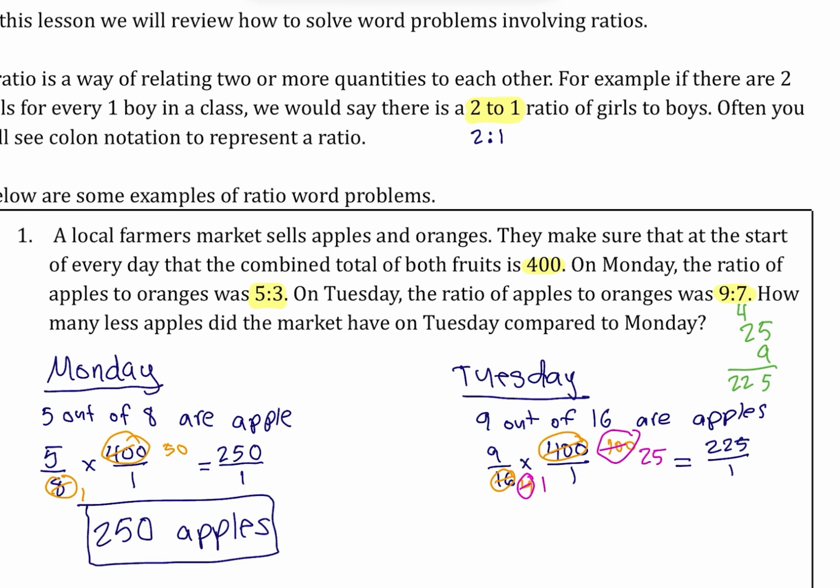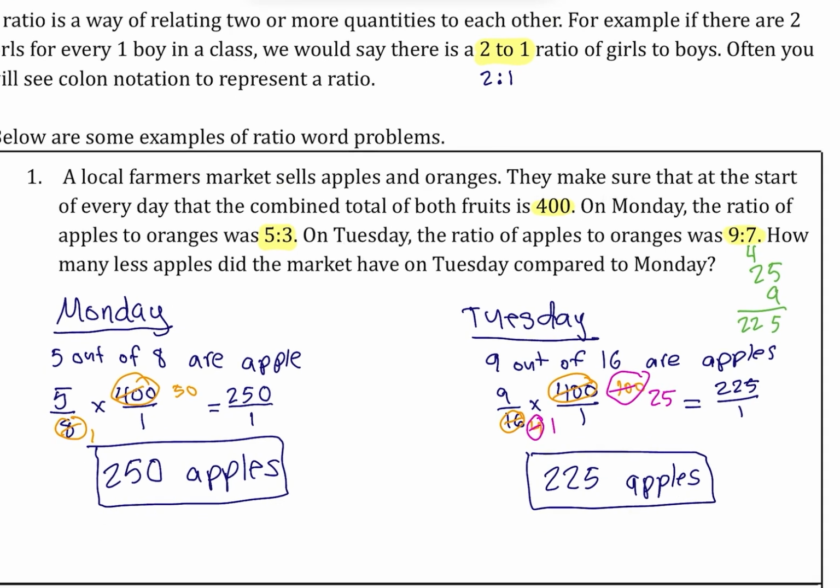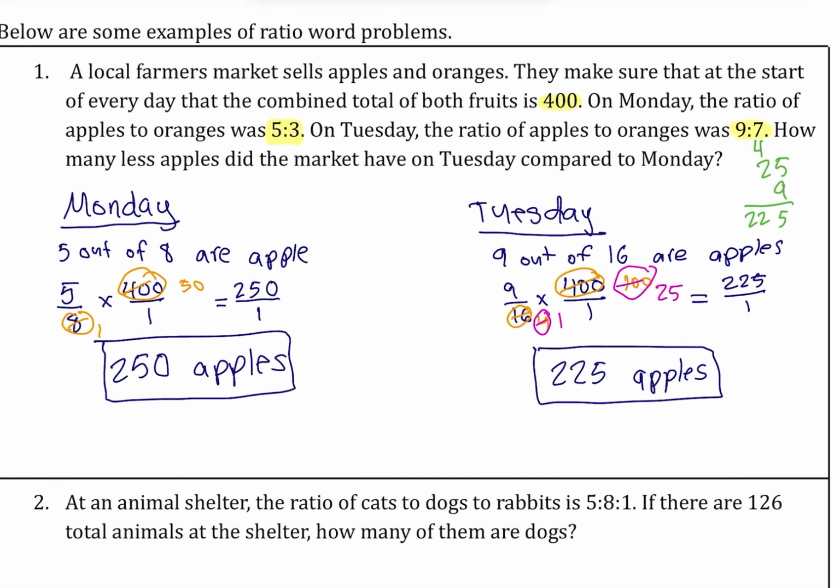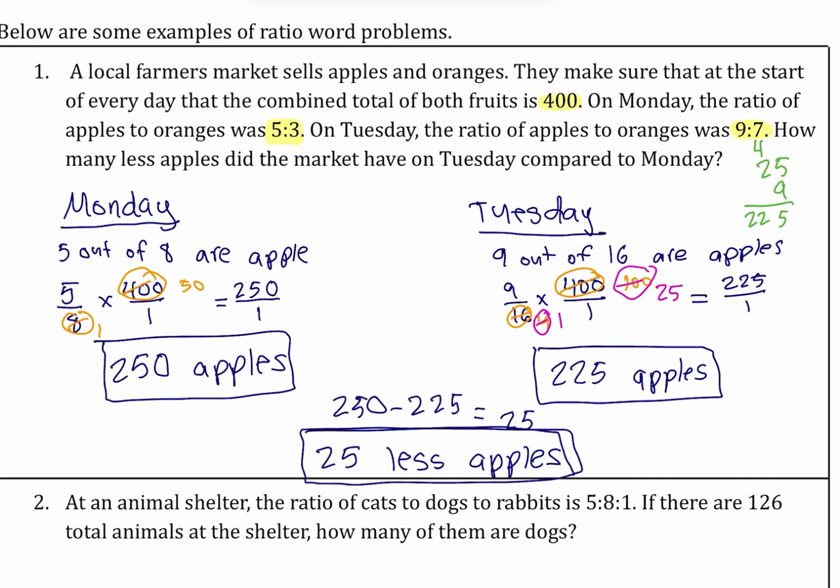So in this case, on Tuesday, we had 225 apples, right? To answer the final question, the question is asking how many fewer apples did the market have on Tuesday compared to Monday? To figure this out, we need to subtract the 225 apples on Tuesday from the 250 apples on Monday. So 250 minus 225 is going to give us 25. This means that there were 25 fewer apples on Tuesday compared to Monday.